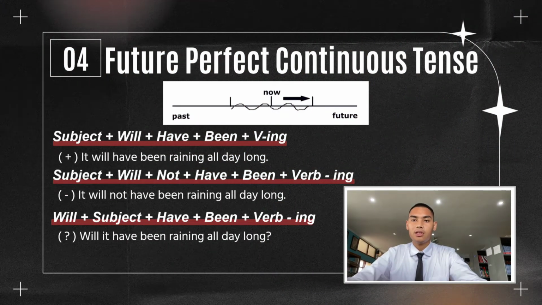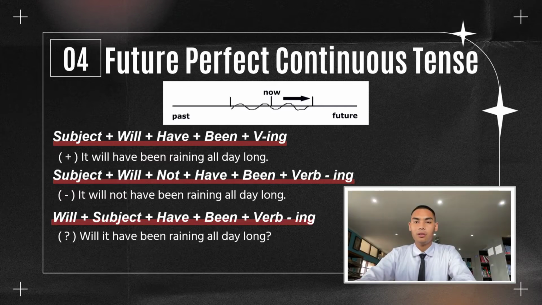The future perfect continuous tense is a verb tense that can be used to refer to an action that will be continuing until a certain point of time in the future. It can also be referred to as the future perfect progressive tense, as it expresses an action or event that will be progressing to a specific time in the future. The future perfect continuous tense, according to the Cambridge Dictionary, is defined as a tense form used when we are looking back to the past from a point in the future and we want to emphasize the length or duration of an activity or event.